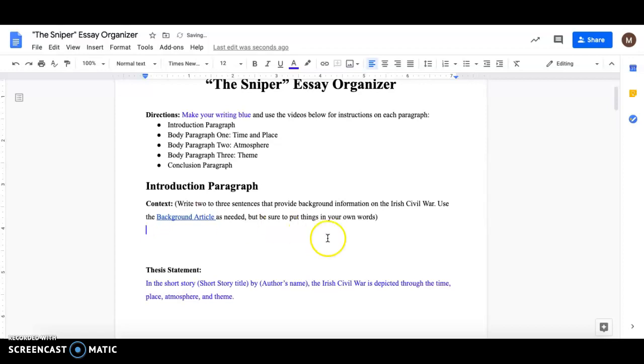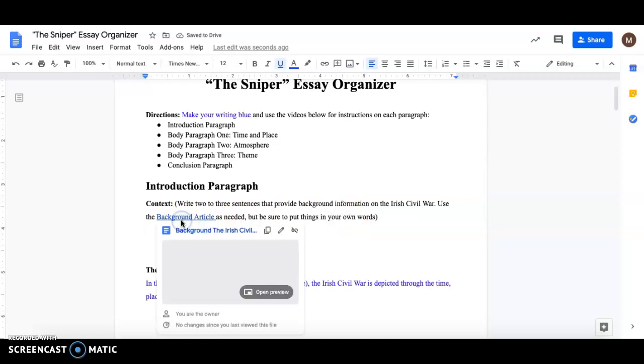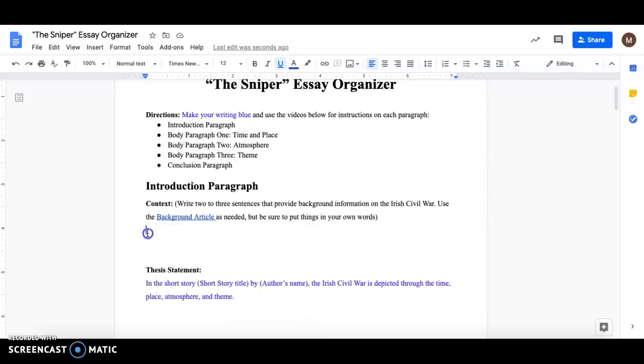So 2 to 3 sentences about the Irish Civil War, that background article that we read last week where you had the questions. I linked that right here if you want to look at it. Just please, please do not copy and paste out of that article. That is plagiarism and you will lose points for that. So just give me some information.